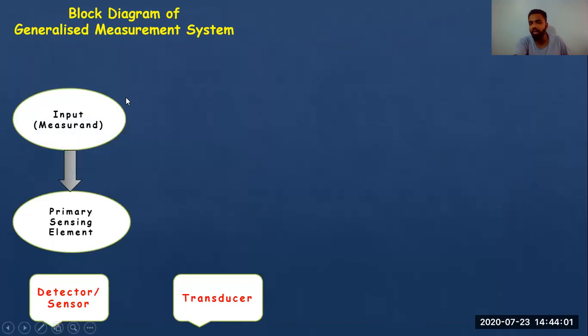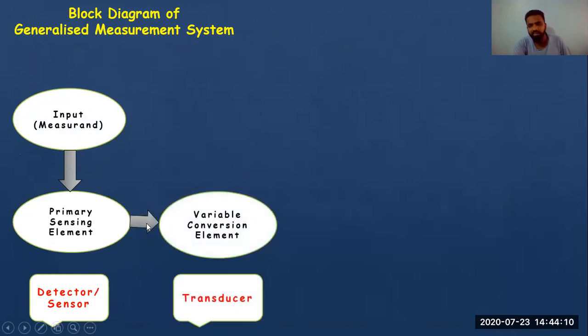Next, you can see the primary sensing element. Primary sensing element will be called as what? Detector. You can see at the bottom, detector or sensor. Now, what will be the transducer? Now, primary sensing element will convert the value, that is called as variable conversion element. What do we call it as? You can see at the bottom, it is transducer.